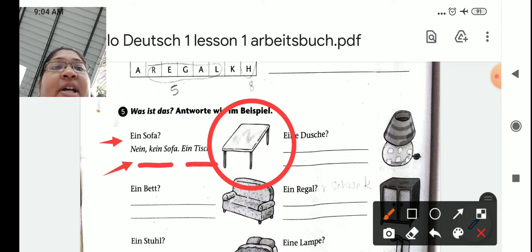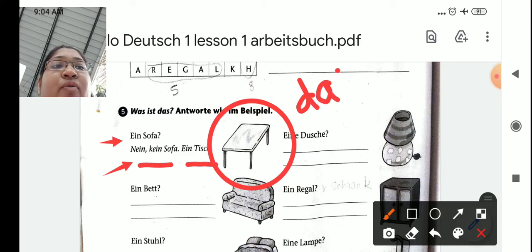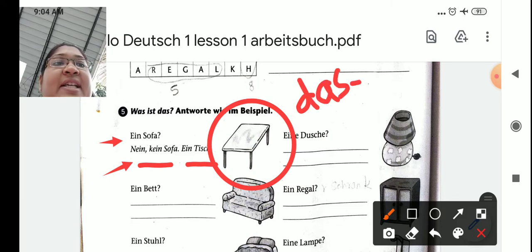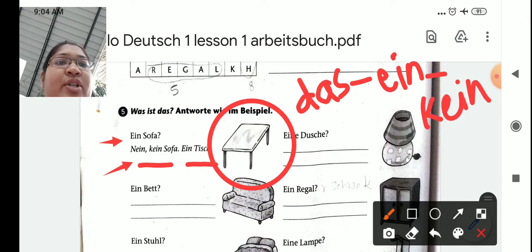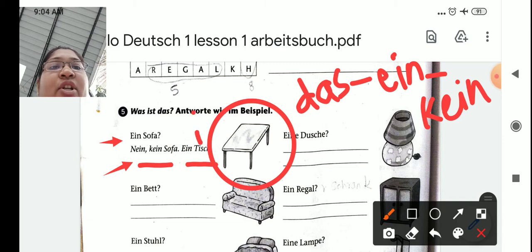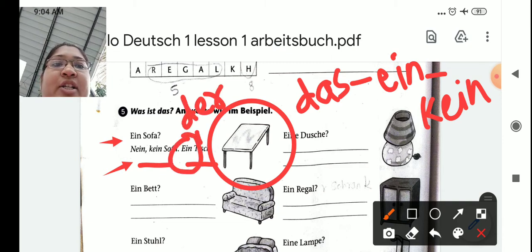Now remember, Sofa is das Sofa. Sofa das hai. That's why we are using ein, and for the negation we are using kein. It's not a sofa, it's a table. So Tisch का original article है der Tisch. That's why हमने यहाँ पे use किया ein Tisch.